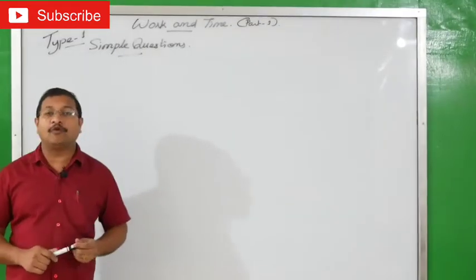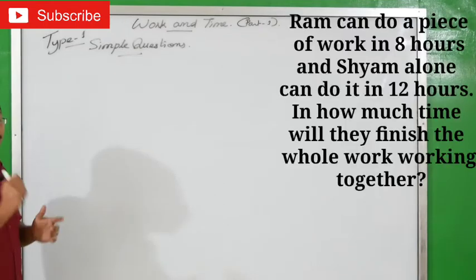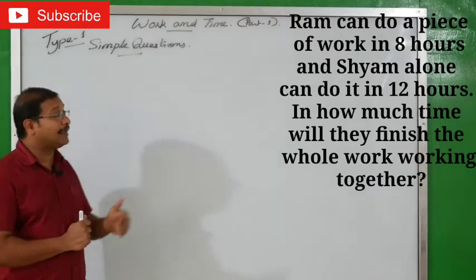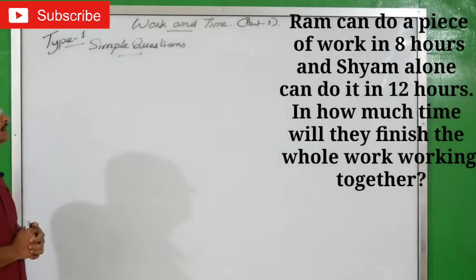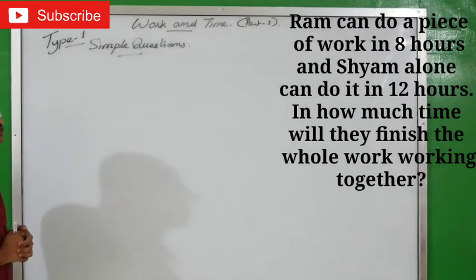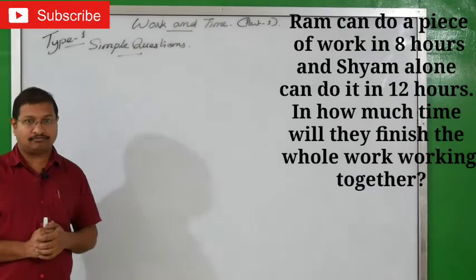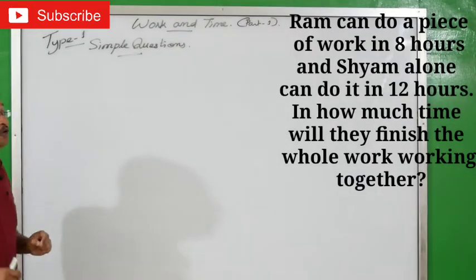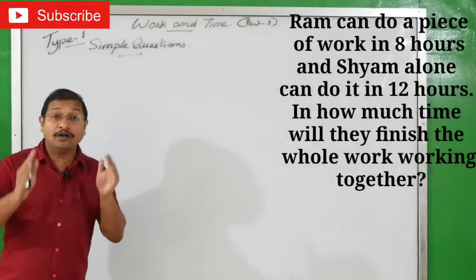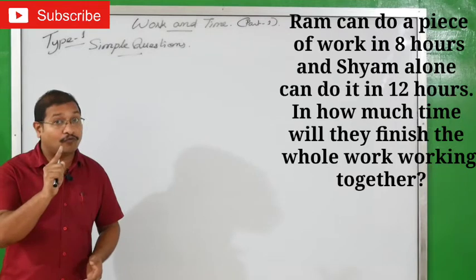Let us see type 1, simple type of questions. Ready? So the first question, I am reading once, please listen. Ram can do a piece of work in 8 hours and Shyam alone can do it in 12 hours. In how much time will they finish the whole work working together? Ready? Ram can do a piece of work in 8 hours. That means if you want work done by Ram in 1 day.